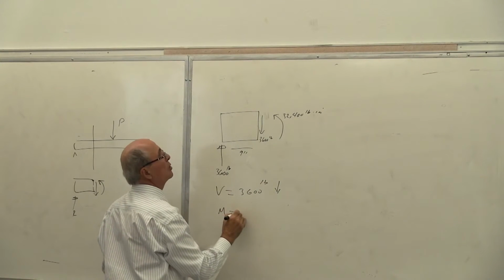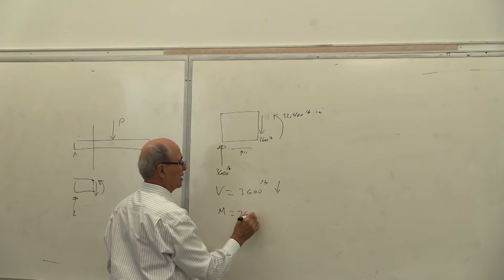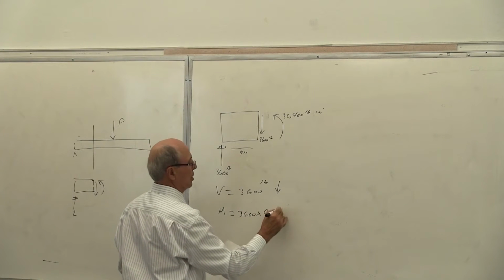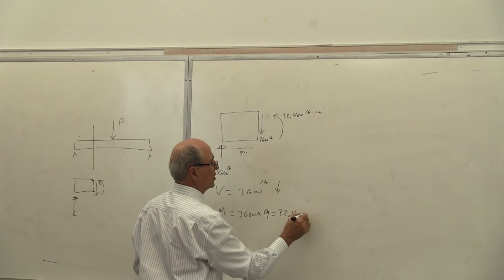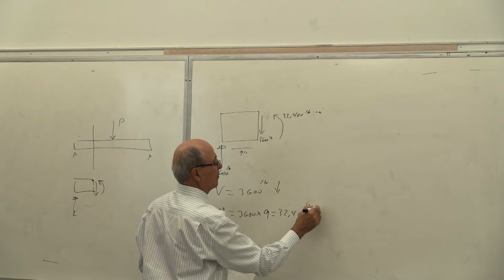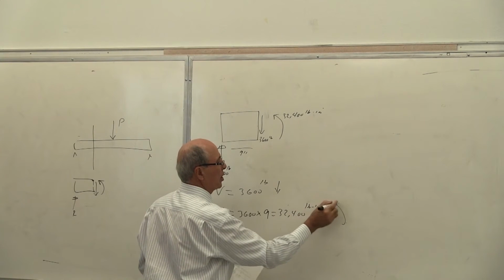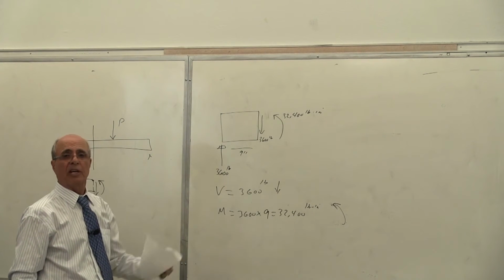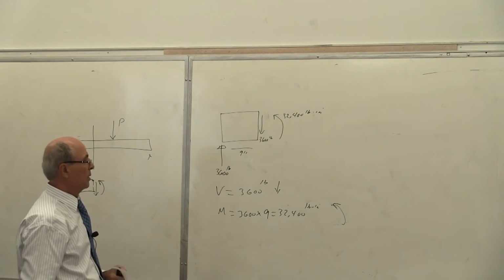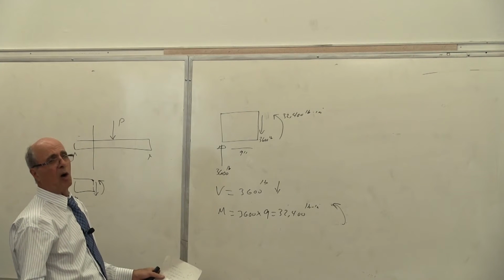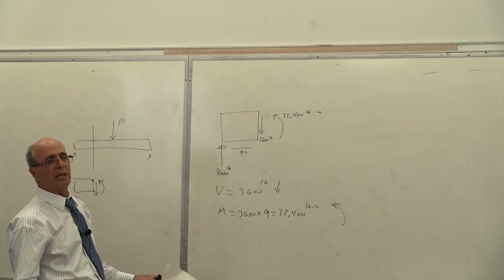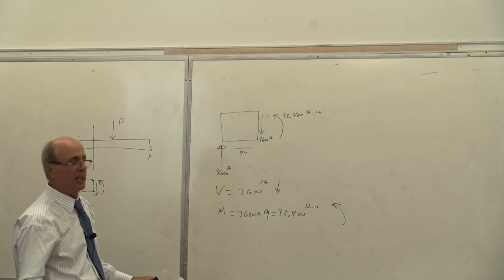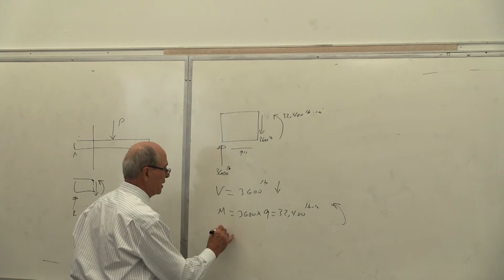The M is equal to 3,600 times 9, equal to 32,400 pound-inch of moment, and it is plus because it's going like that. Compression on top, tension on the bottom. And this is what we were doing all the time in ME218. Yes or no? So far, so good. Yes?